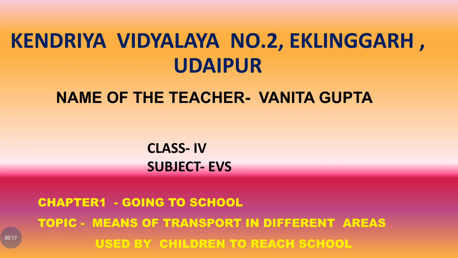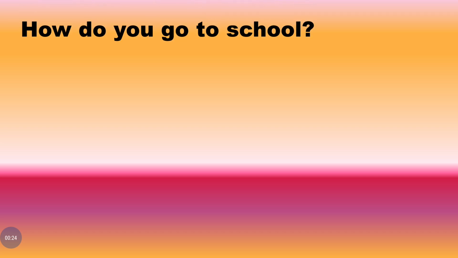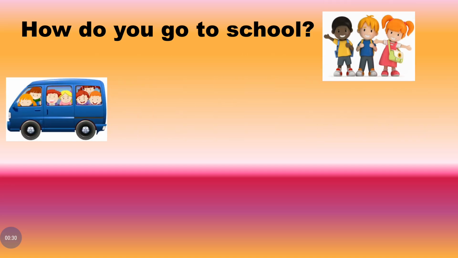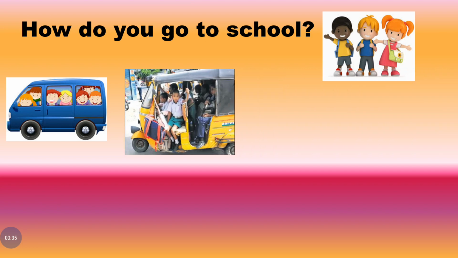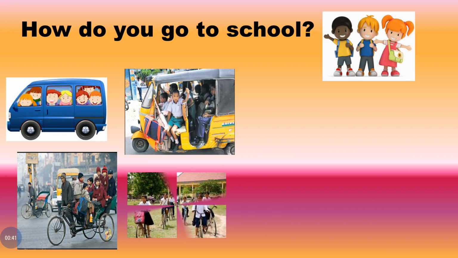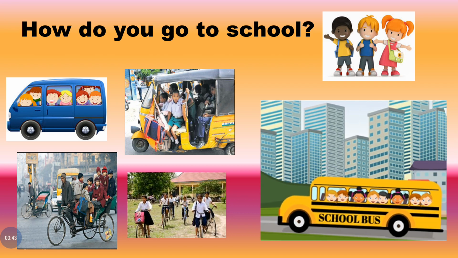Topic: means of transport in different areas used by children to reach school. Children, how do you go to school? Most of you go to school in a van or an auto rickshaw, on bicycles, or in a school bus.